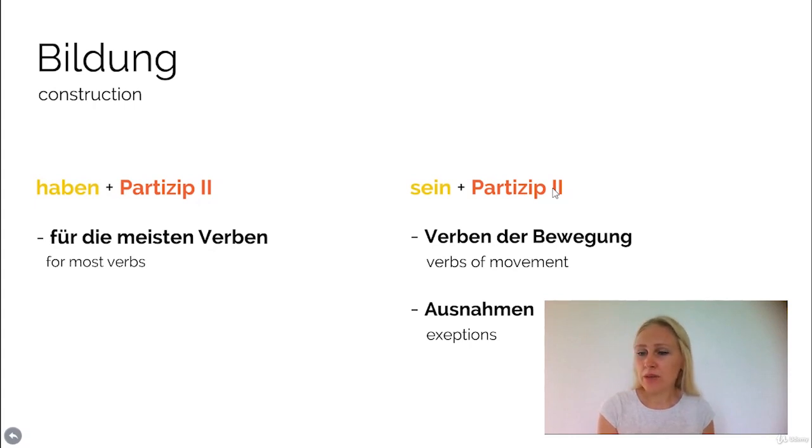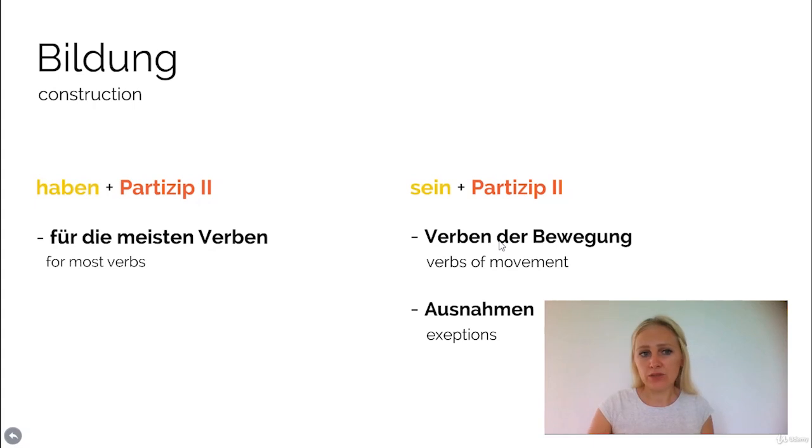Like swimming, flying, running, jogging, and so on. Those are the verbs of movement, when you move from one place to another. And there are also a few exceptions which we will learn here in this chapter. There are a few exceptions which we also use with sein, although they are not verbs of movement. Okay, so this is what you need to know.